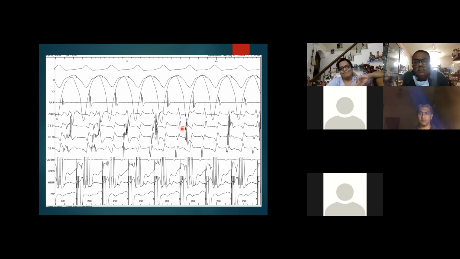See, for example, if you believe that CS 7-8 was actually in the os, then we would have expected the CS musculature to be there too, right? Which we don't see. So that is not seen here. So then that possibly could be, as someone pointed out, a ligament of Marshall or not; you have to think of all the differentials. That is one of the reasons they have shown that this may be due to CS musculature signals dissociating, which may lead more to AF after pathway ablation also.